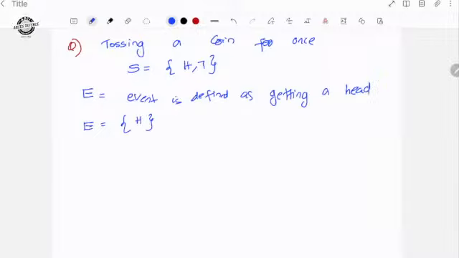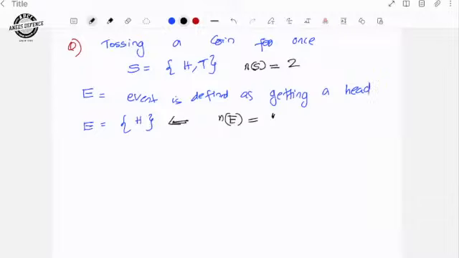Event E equals {head}. So in the sample space, how many elements? N of S is equal to 2. In the event, how many elements? N of E equals 1. So what are the total outputs? Head and tail. So the total number of possible outputs is 2.